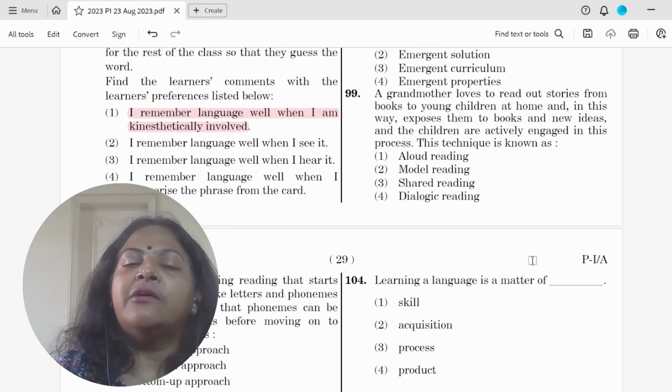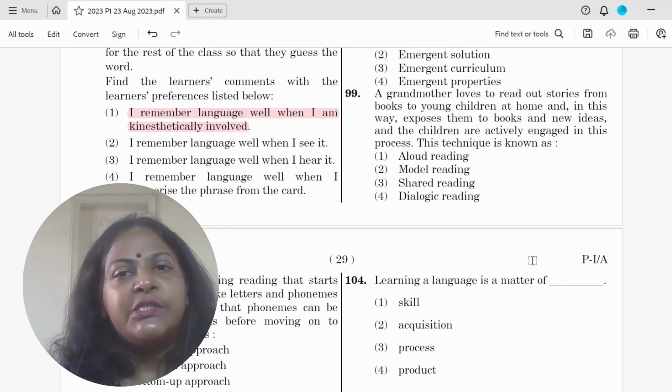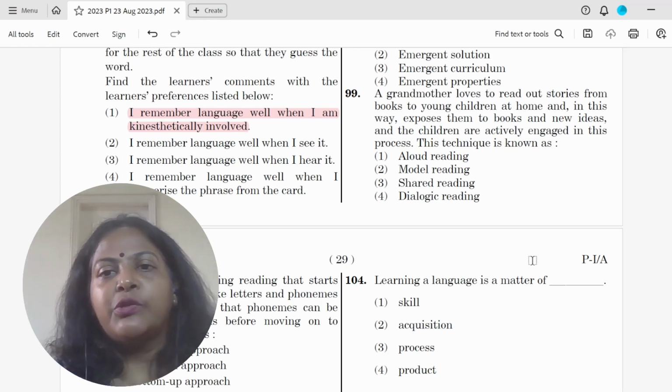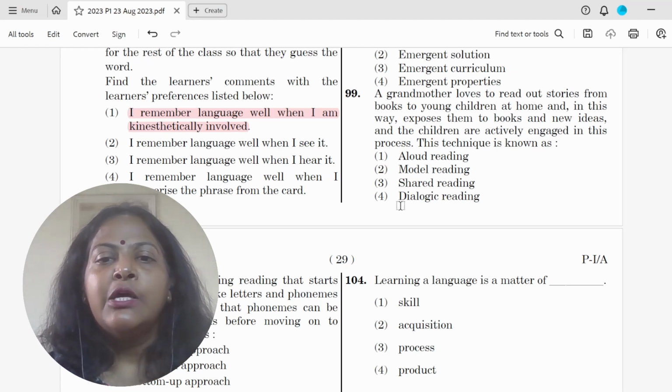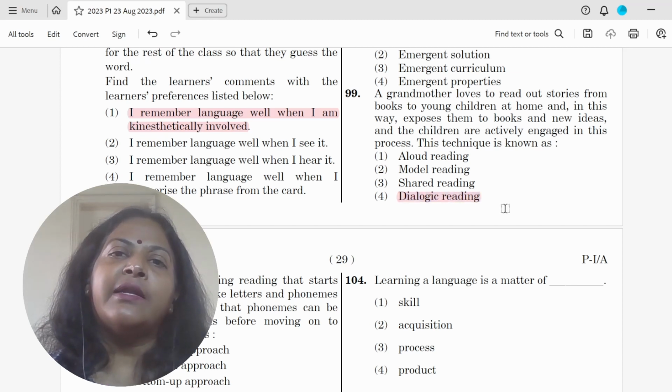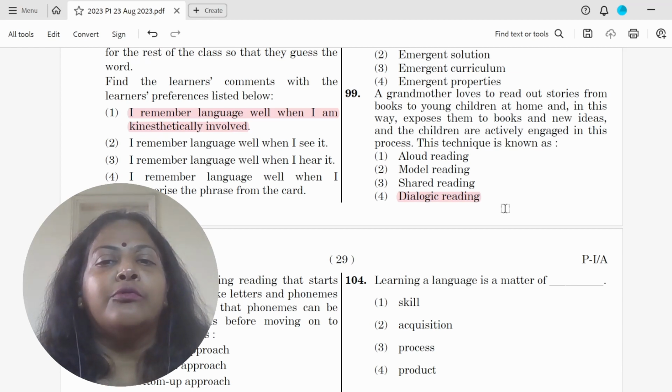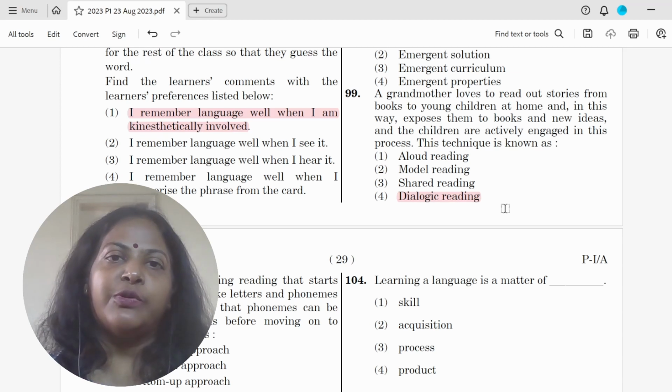Question 99: a grandmother loves to read out stories from books to young children at home, and in this way exposes them to new books and new ideas. The children are actively engaged in this process. What is this technique known as? So this is called dialogic reading. You take a topic, and with the help of an adult, you discuss, you ask questions, you keep on talking about that story or that topic.